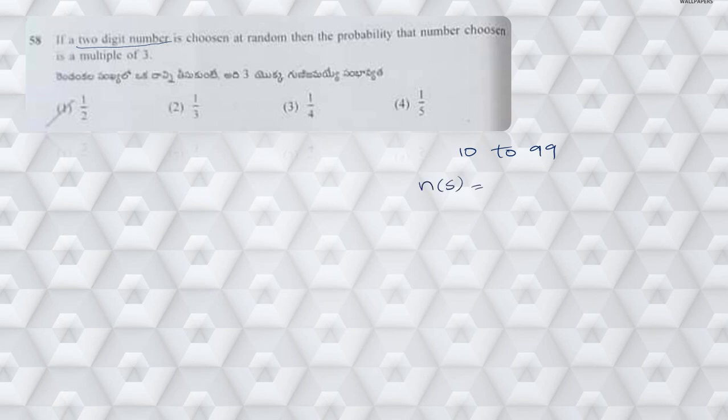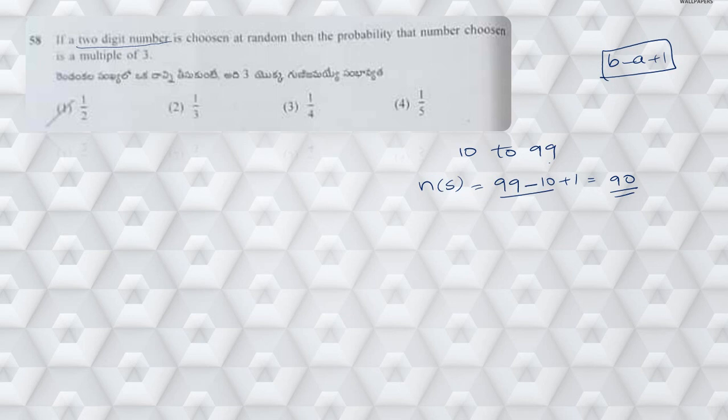To count the number of numbers, simply do 99 minus 10 plus 1. Apply this formula b minus a plus 1 if you want to find the number of numbers from a to b. 99 minus 10 is 89, 89 plus 1 is 90. Hence there are totally 90 two-digit numbers.